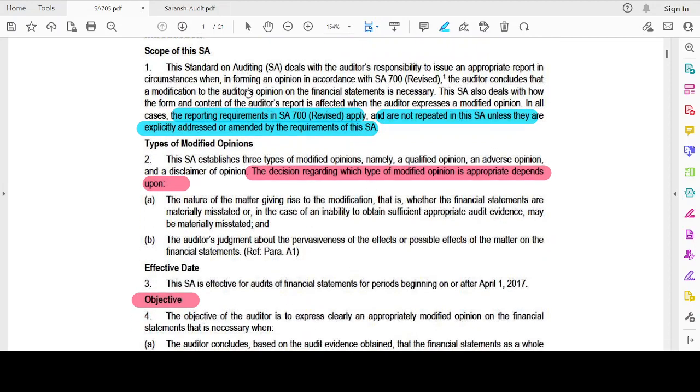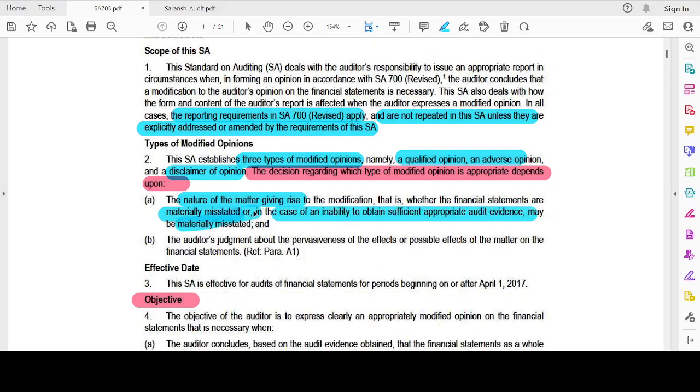Now, let's understand the types of modified opinion. This standard establishes types of modified opinion, namely qualified, adverse, and disclaimer of opinion. Which type of modified opinion is appropriate depends upon the nature of the matter giving rise to the modification, whether the financial statements are materially misstated or, in the case of inability to obtain sufficient appropriate audit evidence, may be materially misstated.